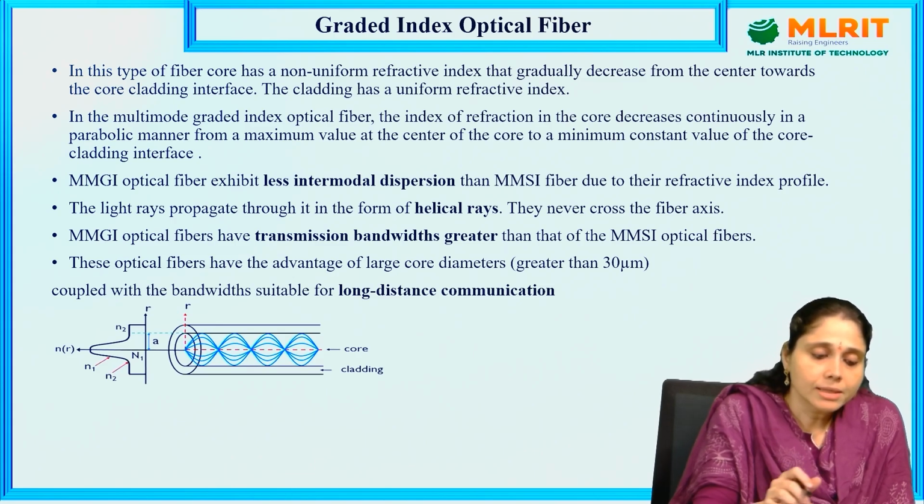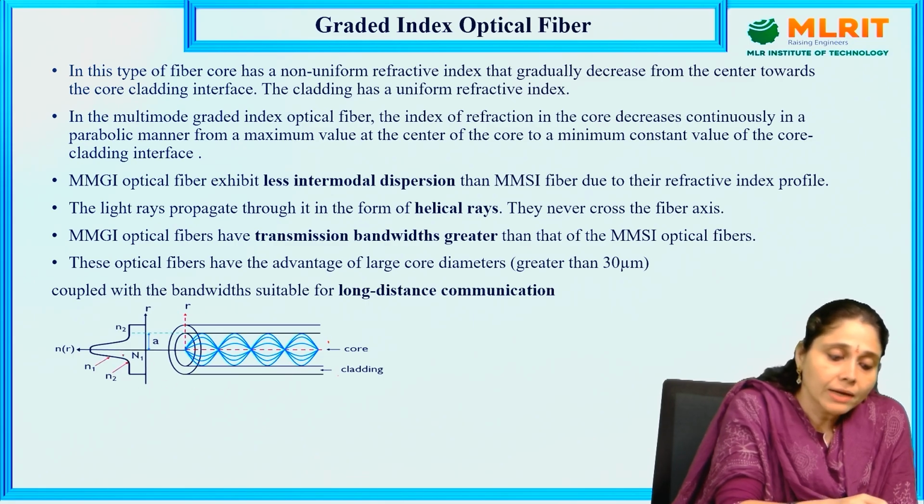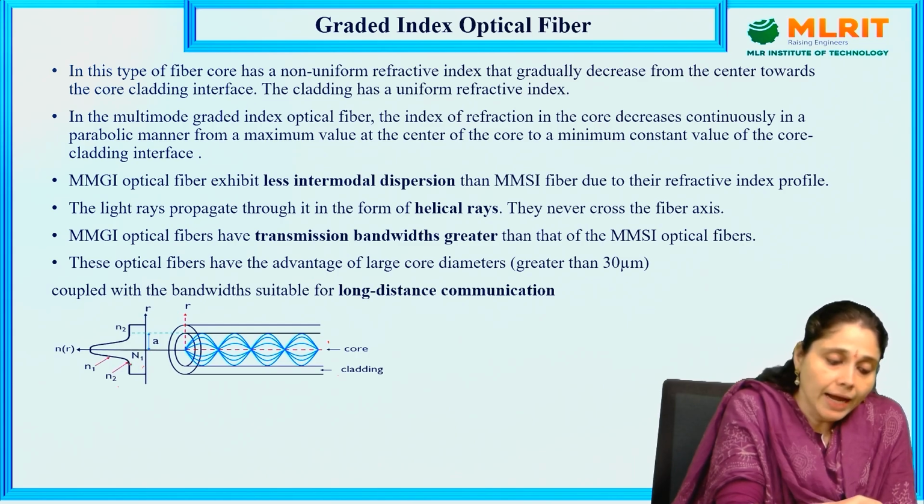So this is the core cladding interface, and there will be a change in the refractive indices. This diagram indicates the change in the refractive index, where N1 is the refractive index of the core and N2 is the refractive index of the cladding. There will be a change in the refractive index.